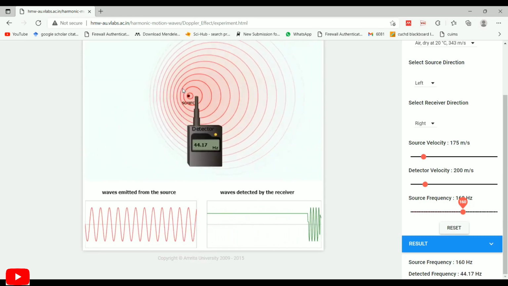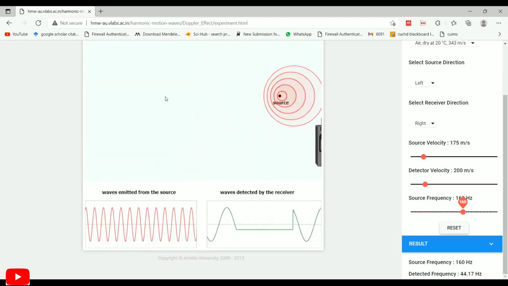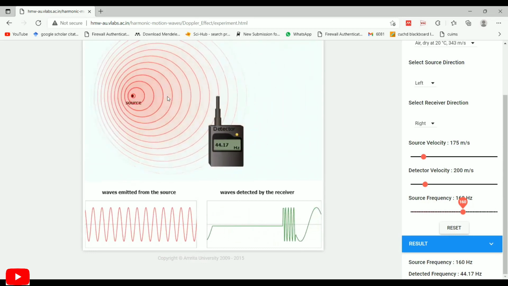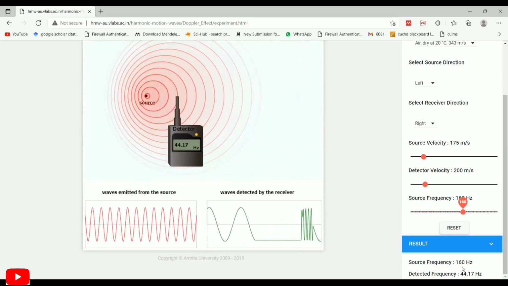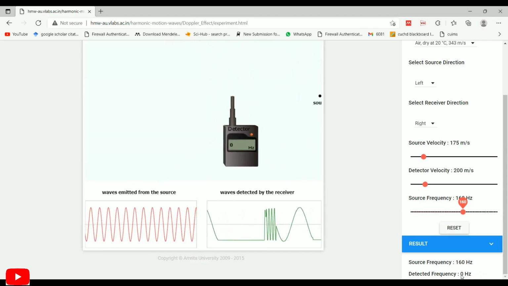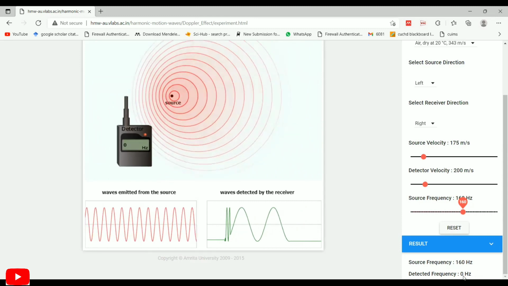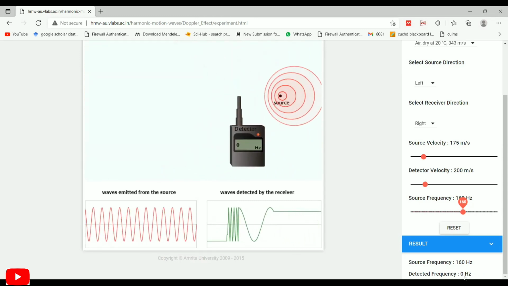So please check again: 517.14 when the source and detector are moving towards each other, and 44.17 when they are moving away.